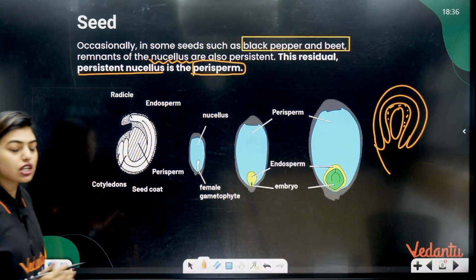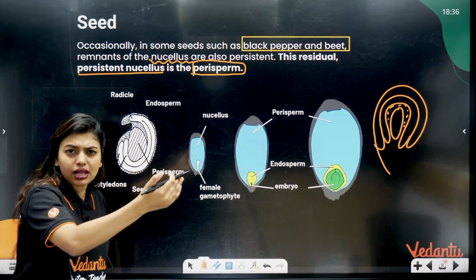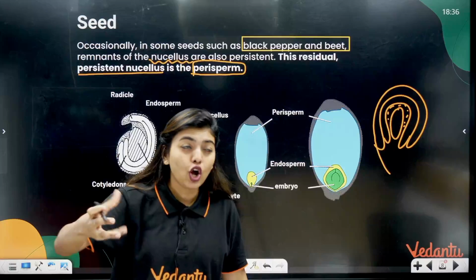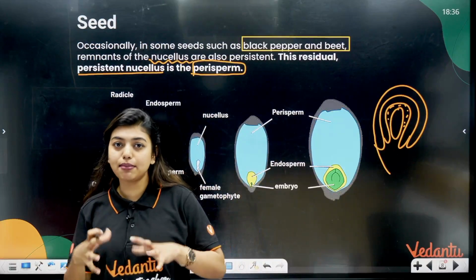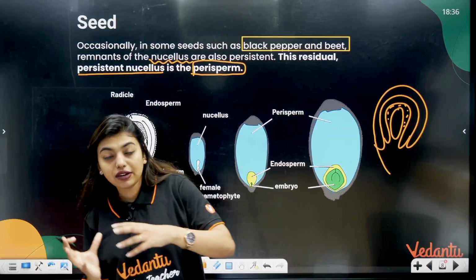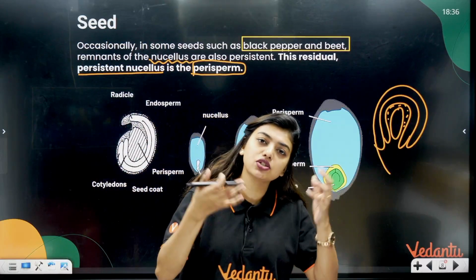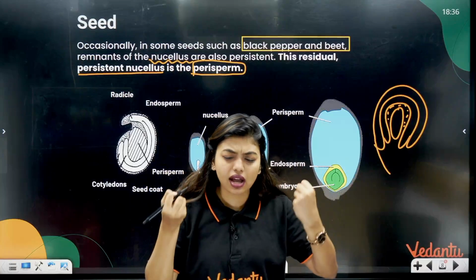So when nucellus is going to stay for a longer time, all of it would have been consumed when the embryo was growing. After that we gave the embryo the endosperm also, but this nucellus did not go. Nucellus is like, I am very persistent.